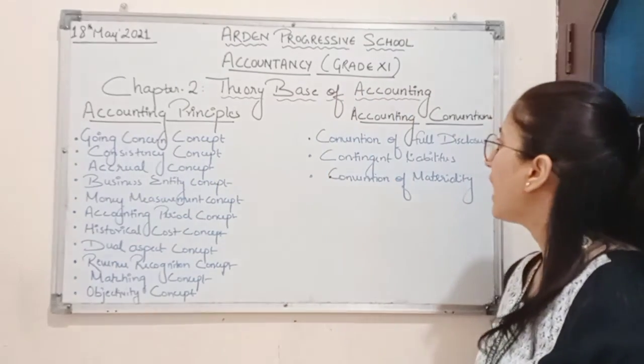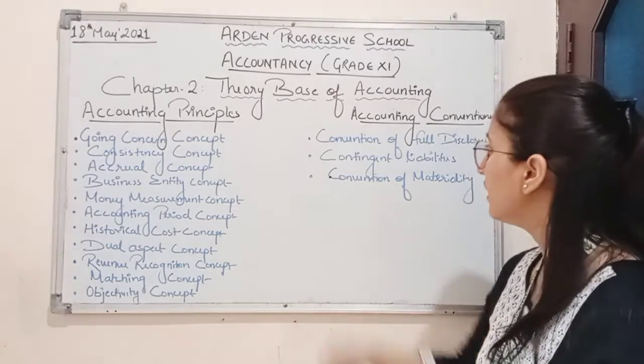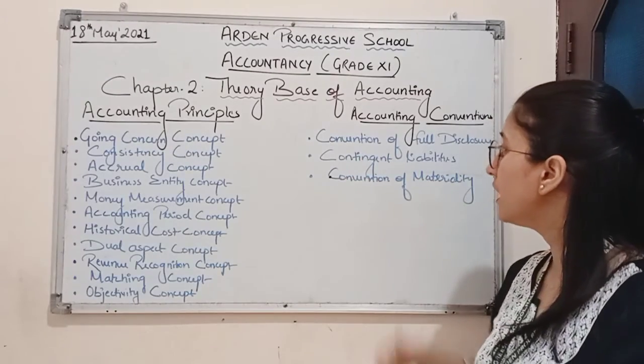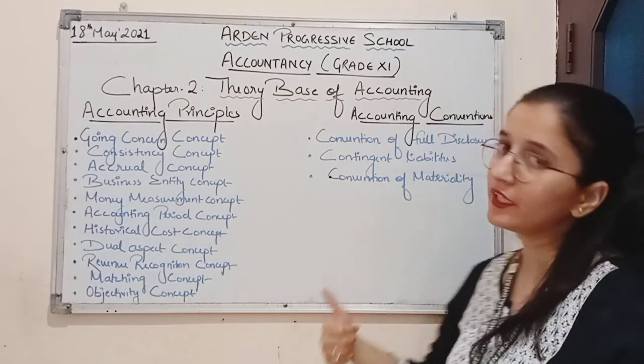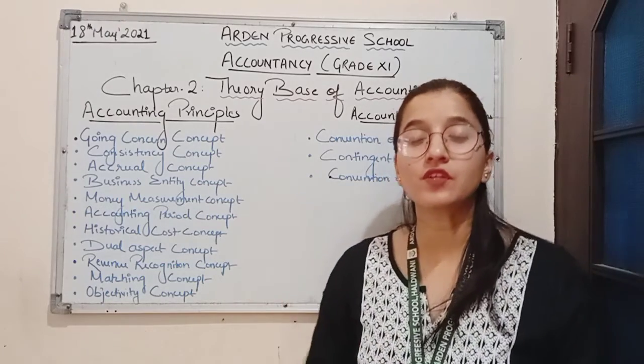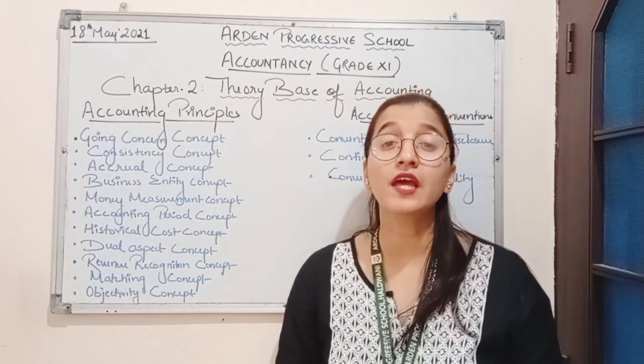Now next we have accounting convention. There are three types of accounting convention: convention of full disclosure, contingent liabilities and convention of materiality. Accounting conventions are followed for preparing the customs and general agreement.